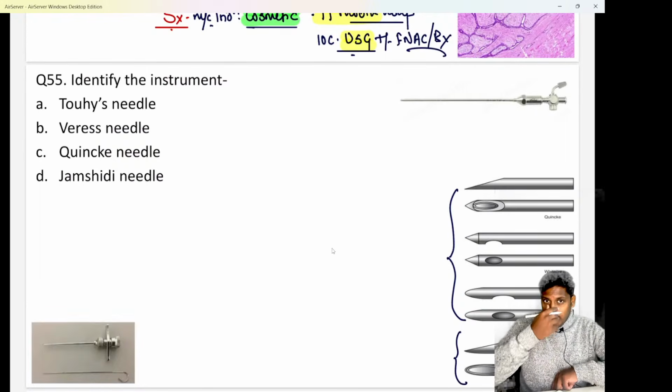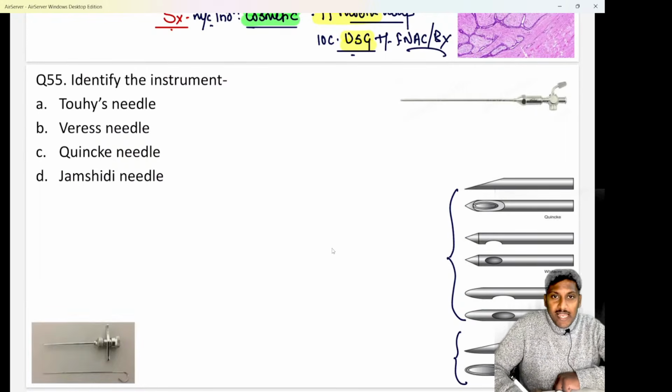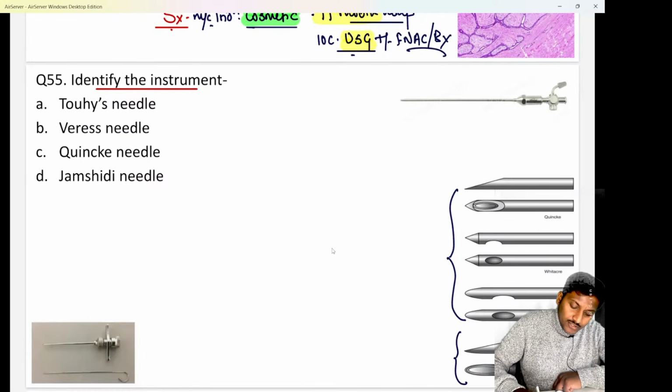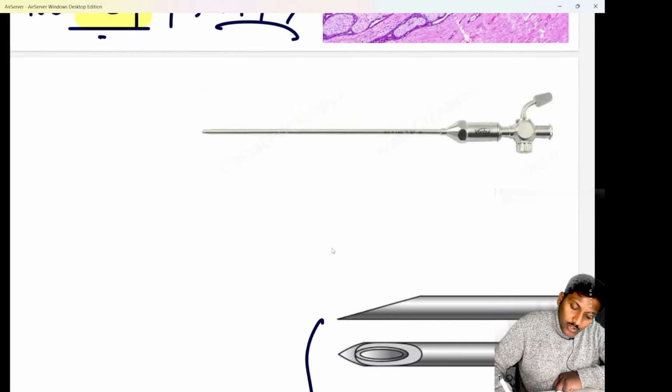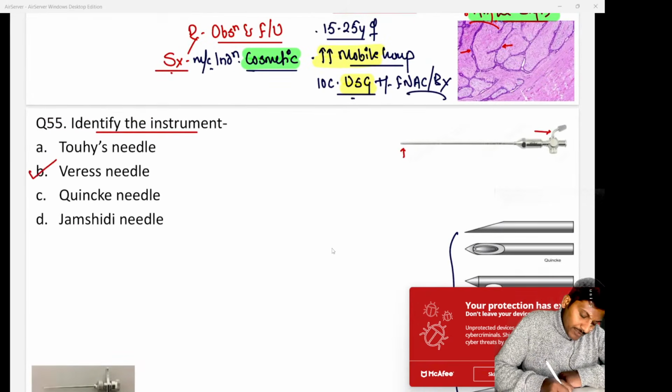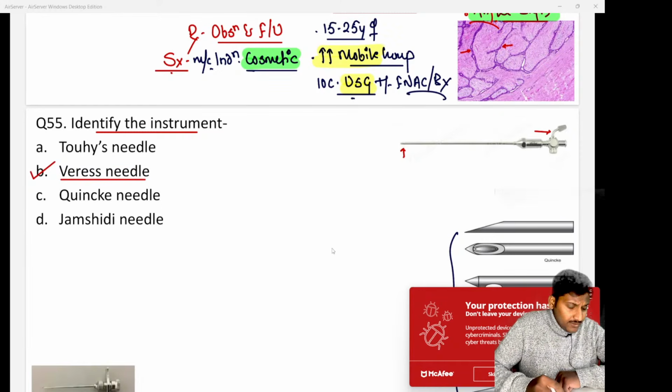A sarkari question repeated very commonly in the FMG as well as NEET PG exams, especially in FMG exams. They are asking you to identify this instrument. If you see this instrument, this is a needle which is having a screw over here, and secondly, this needle is having a valve. Apart from that, it is also having beveled edges. So whenever there is a needle having a valve along with beveled edges, it is a classical picture of option B, that is a Veress needle.